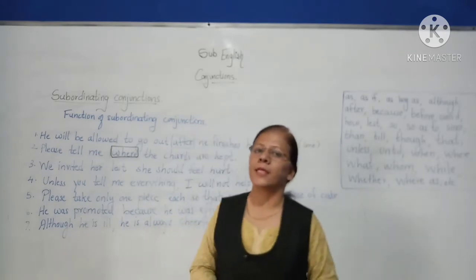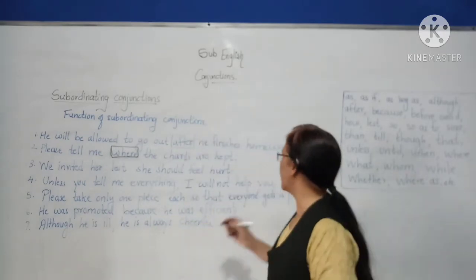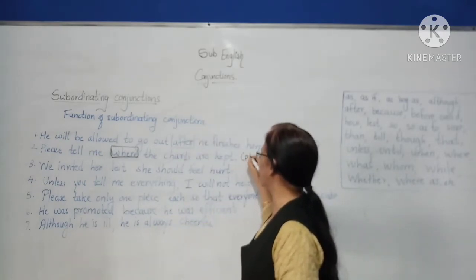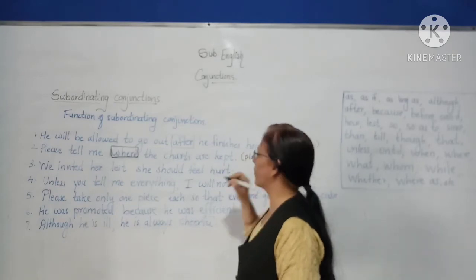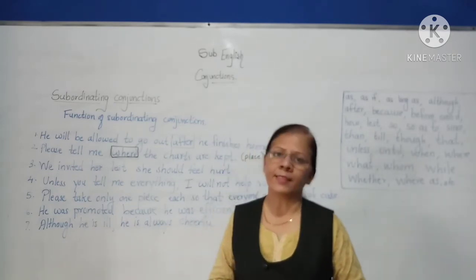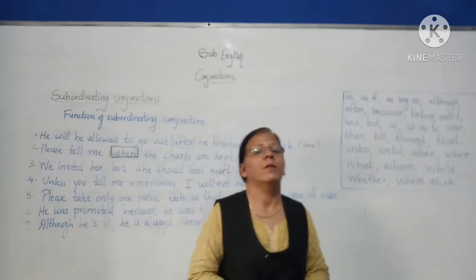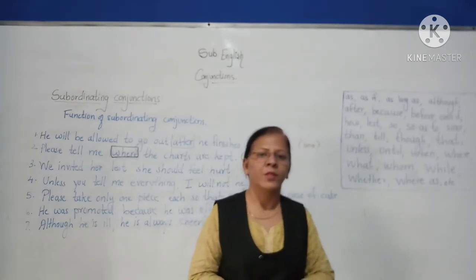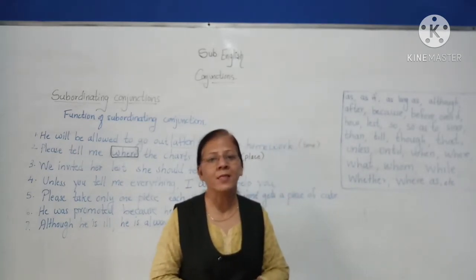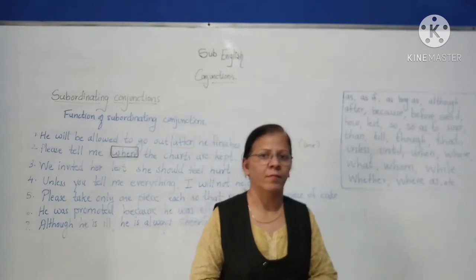Now what does it indicate? It indicates place. The other conjunction which indicates place is wherever.